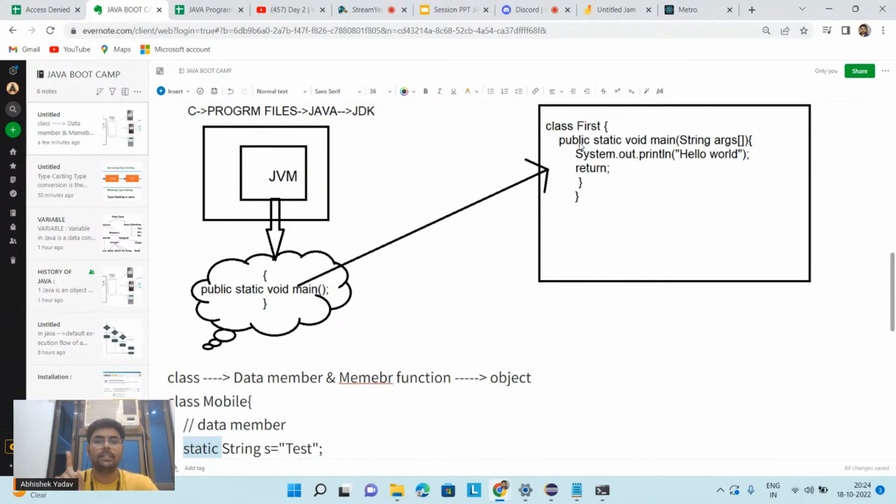If I use the access specifier private, then I cannot access this main method outside this class. And this static is what? Here you are saying that you are making the main method static. Why? Because JVM will not create the object. If JVM is not creating the object, then how can it access the method? By making it static. So JVM can use the class name to access the main method.